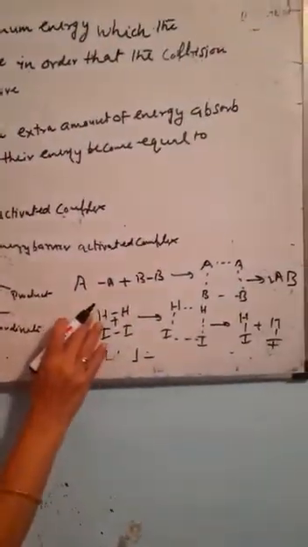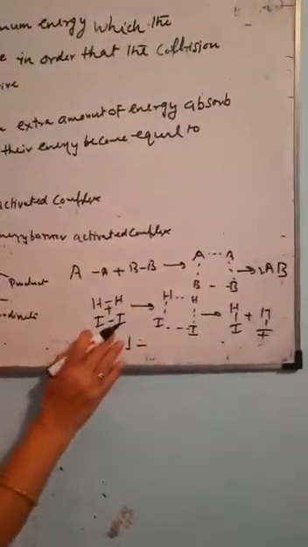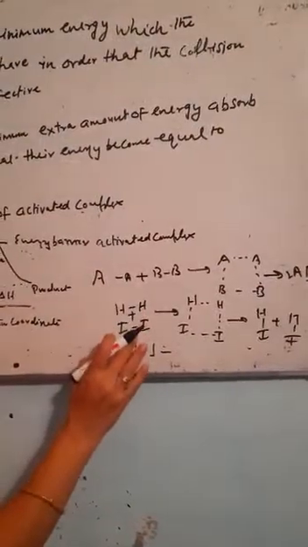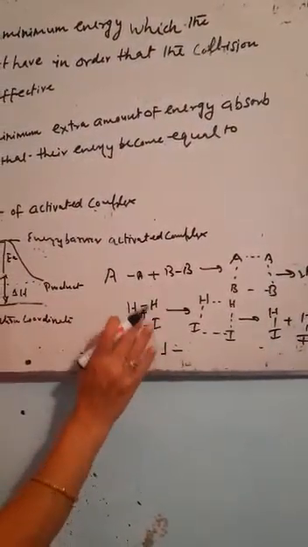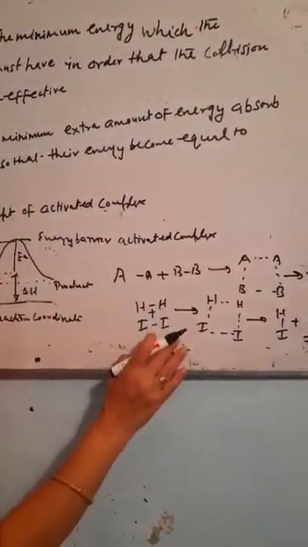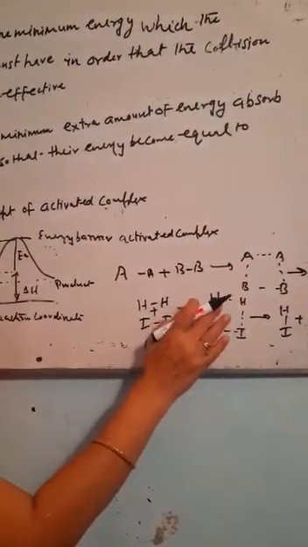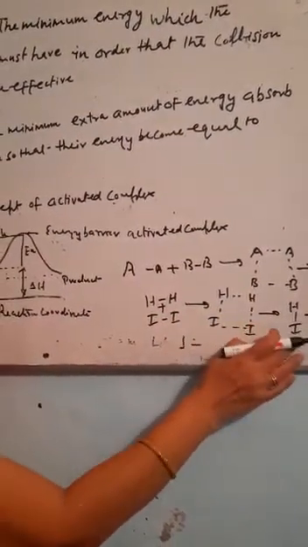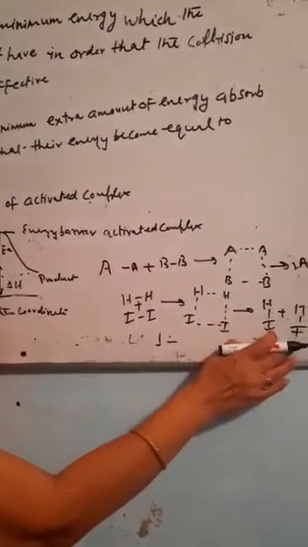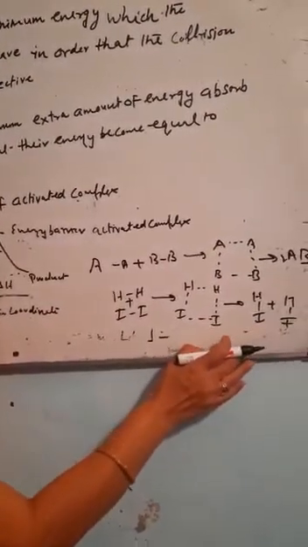Similarly, I can take the example of the reaction between H2 and I2. H2 and I2 will combine with each other just by absorbing a certain amount of energy. They will form the activated complex, and this activated complex will result in the product.